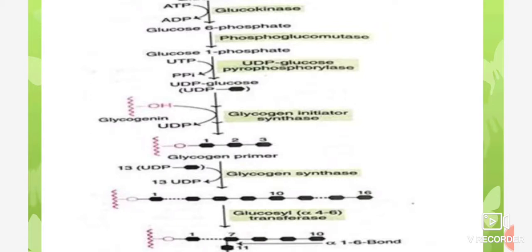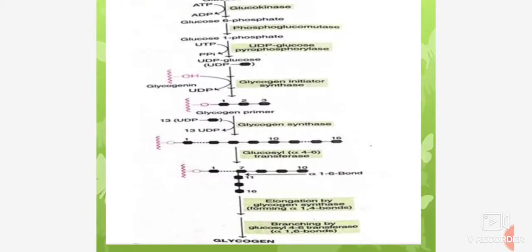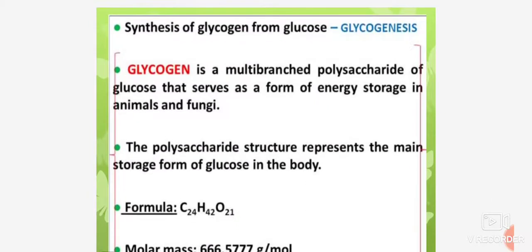The overall pathway can be summarized as follows. Glucose is converted into glucose 6-phosphate. Glucose 6-phosphate is converted into glucose 1-phosphate. Glucose 1-phosphate is converted into uridine diphosphate glucose. Uridine diphosphate glucose is converted into a straight chain compound, and with the help of the branching enzyme it is converted into a glycogen unit. So synthesis of glycogen from glucose is called glycogenesis.